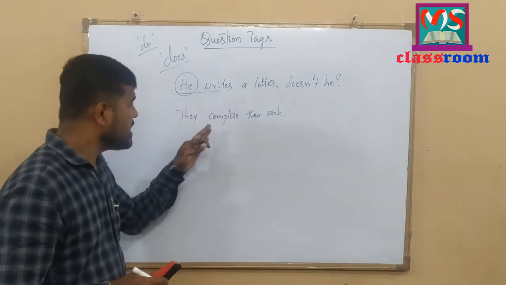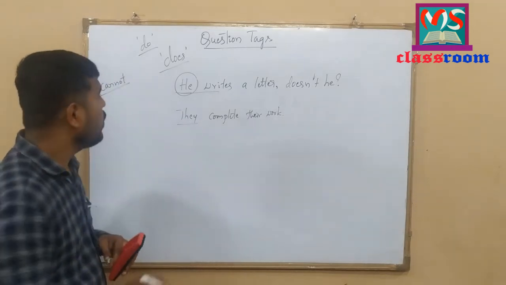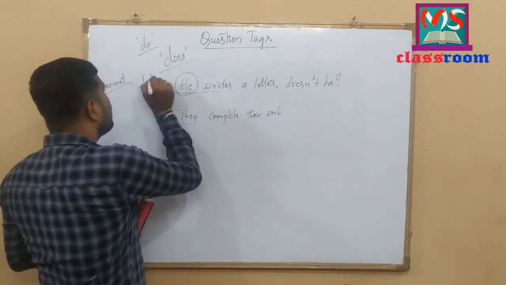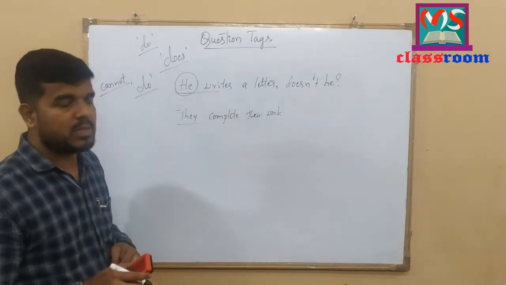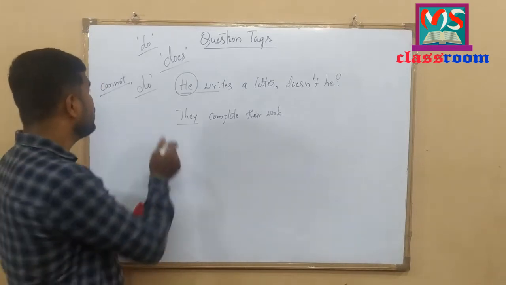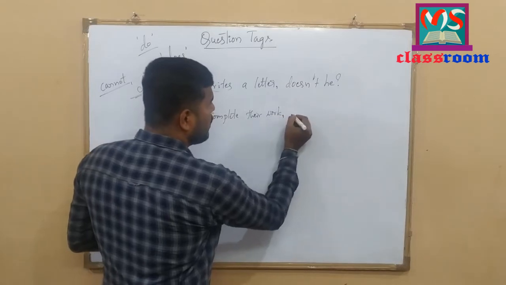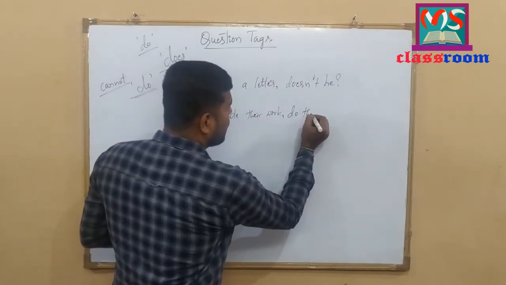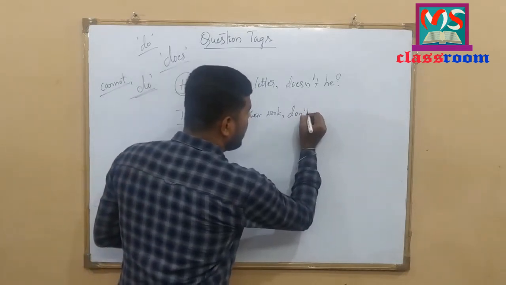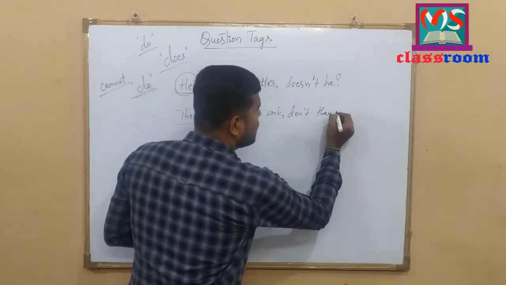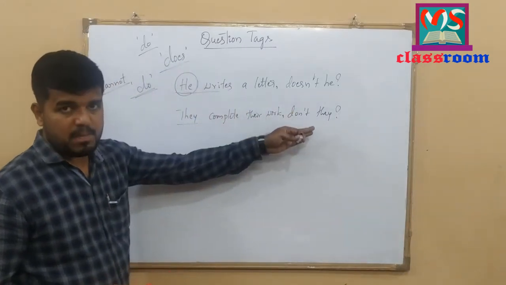Look at here. The sentence is in simple present tense, and here this is third person plural. So we consider do as a do form auxiliary when we have plural subjects in simple present tense. So to add question tag, we should use do. And let me write here, do they. Sorry, this is positive statement. So we use don't they. Let me read this sentence. They complete their work. Don't they?